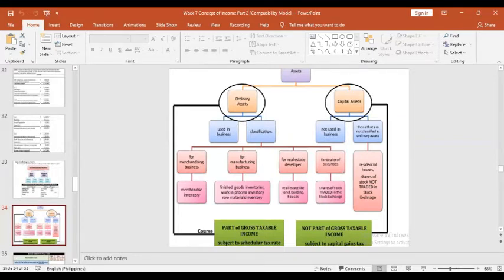But if the asset is a capital asset, which is not used in the business and not classified as an ordinary asset, it is subject to final tax, which is the capital gains tax, and it should not be included in the gross taxable income.